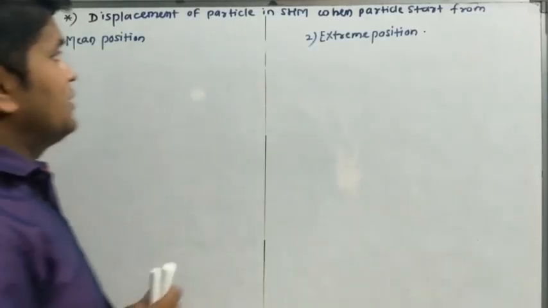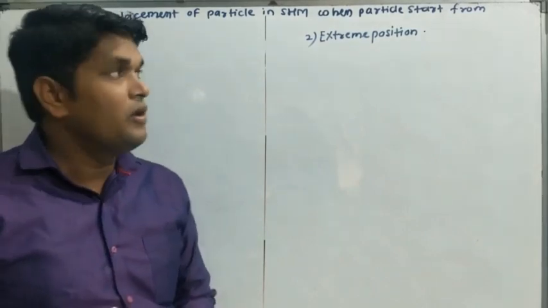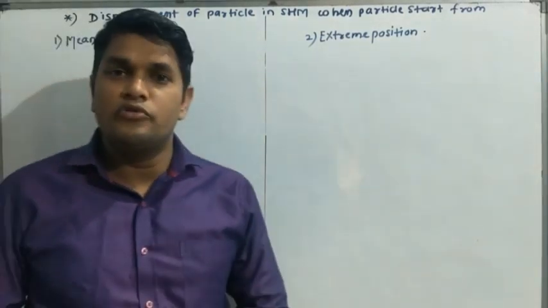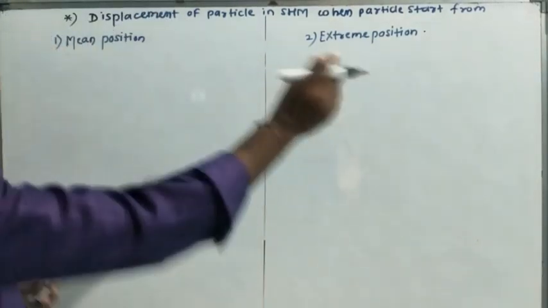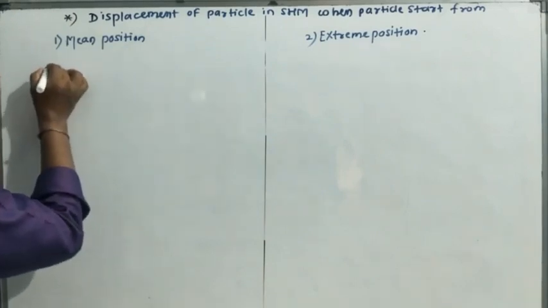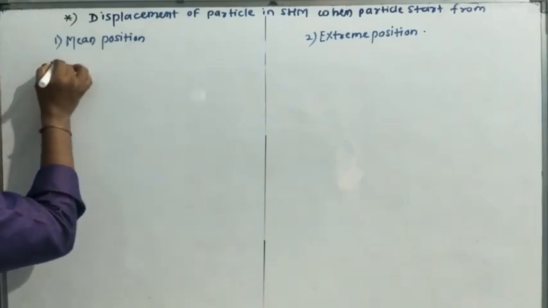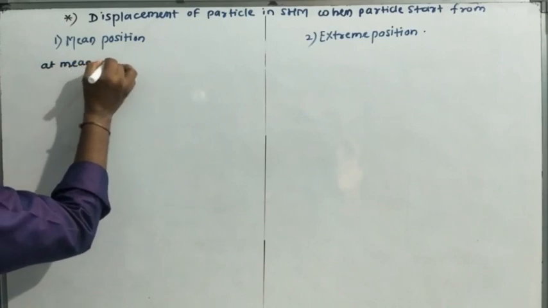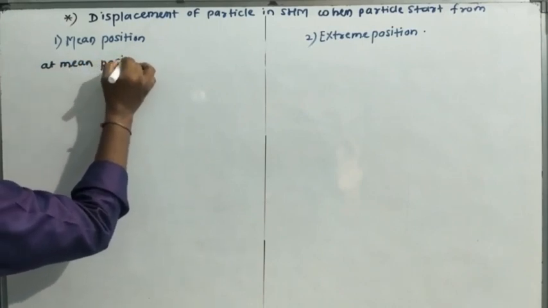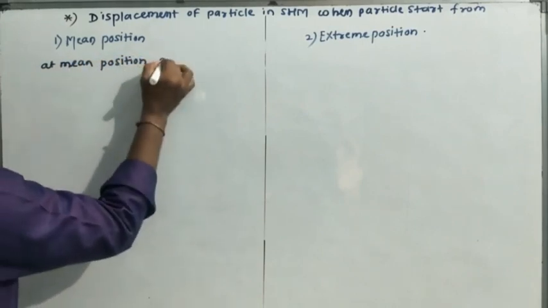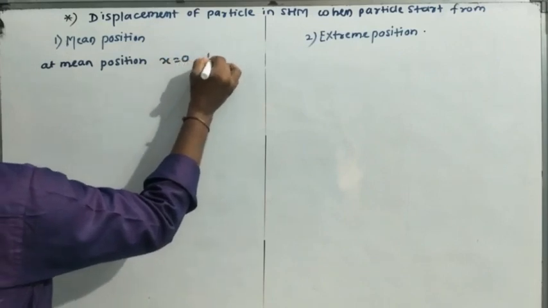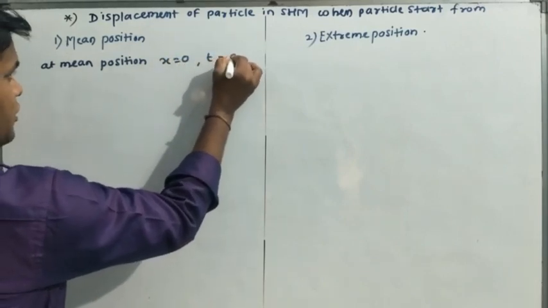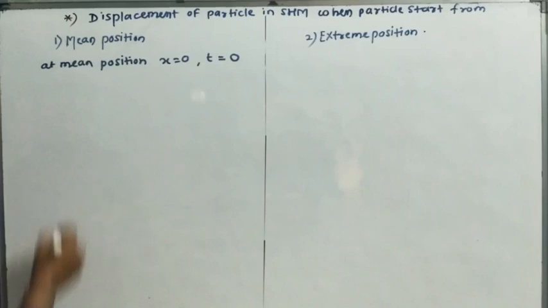Now we have to find the displacement of particle in SHM when that particle starts from mean position and extreme position. Okay, so at mean position, x is equal to 0, and if it starts from mean position then t is equal to 0.